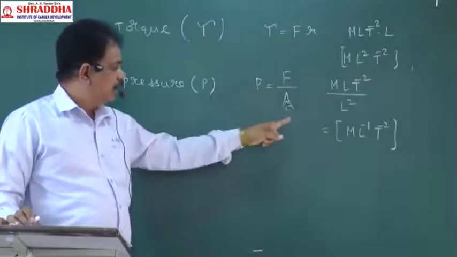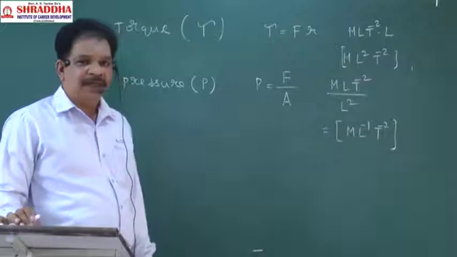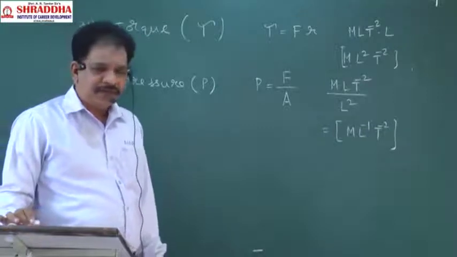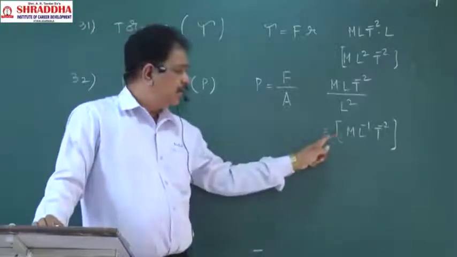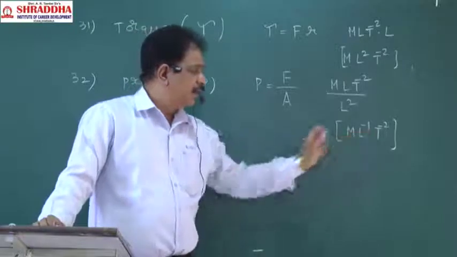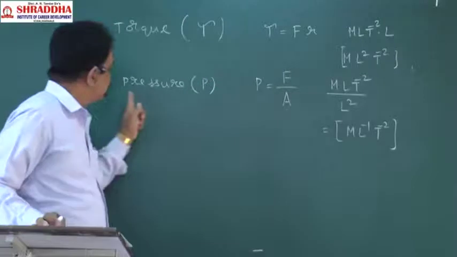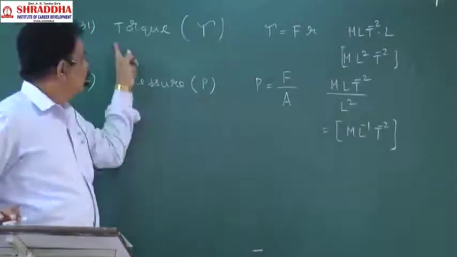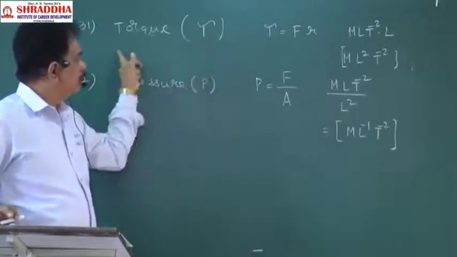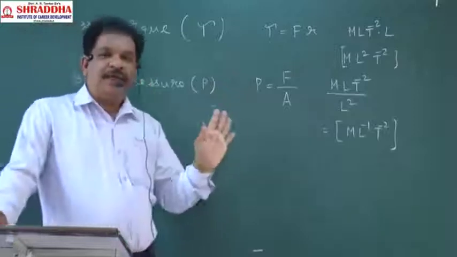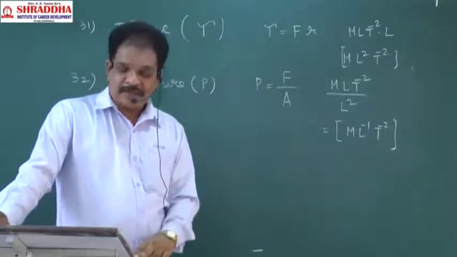That is the dimensional formula of pressure. This term you listened to, pressure. This term you have not listened to, I think. This time you learn the formulas. Next.